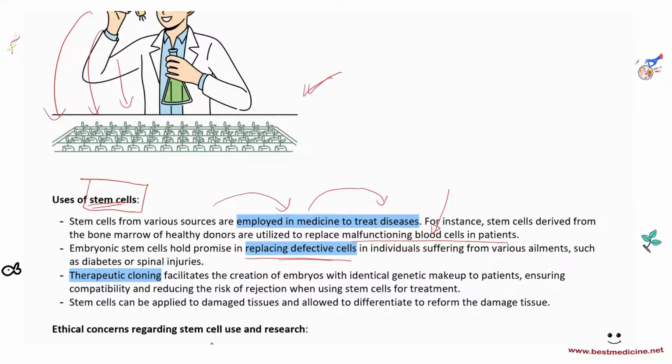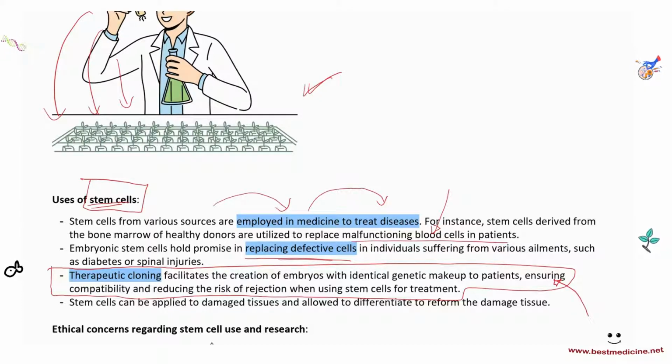Therapeutic cloning. Therapeutic cloning facilitates the creation of embryos with identical genetic makeup to patients, ensuring compatibility and reducing the risk of rejection when using stem cells for treatment. This is an ongoing research project in many different research facilities and different universities. What they're trying to do is they're trying to make the stem cells from a human being or different human beings work in such a way that you're able to clone that human being's organs. Okay, so that you have this supply of organs that will never be rejected.